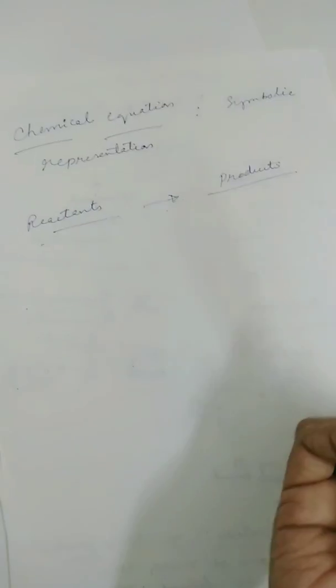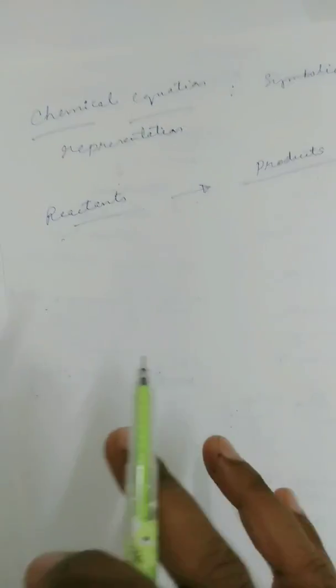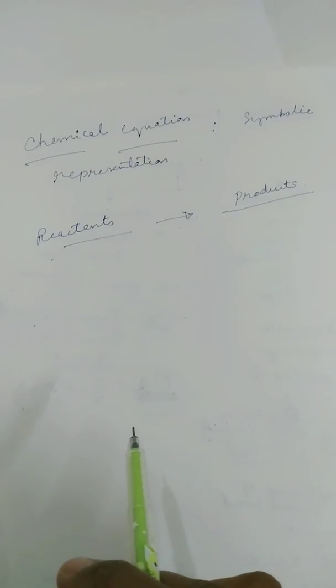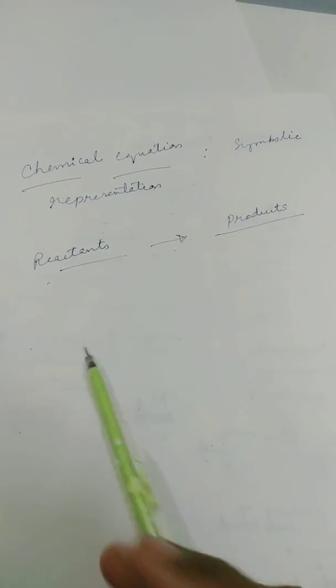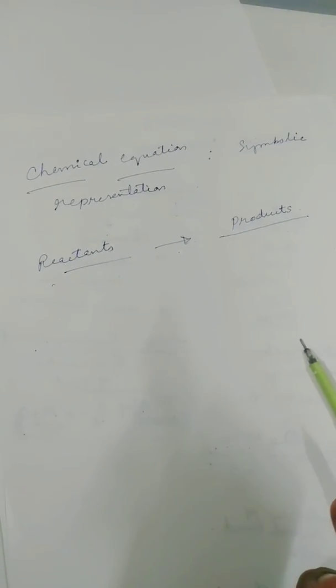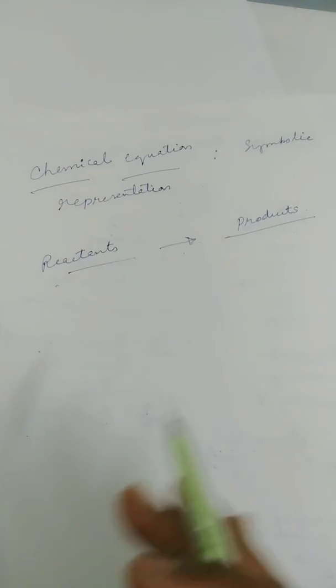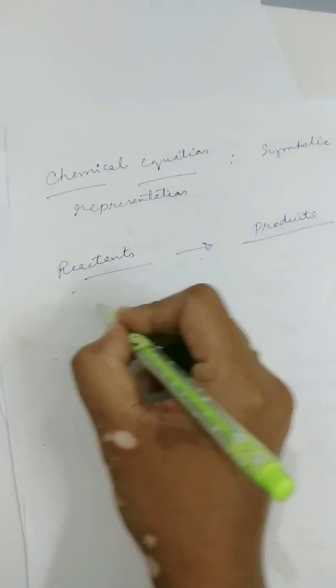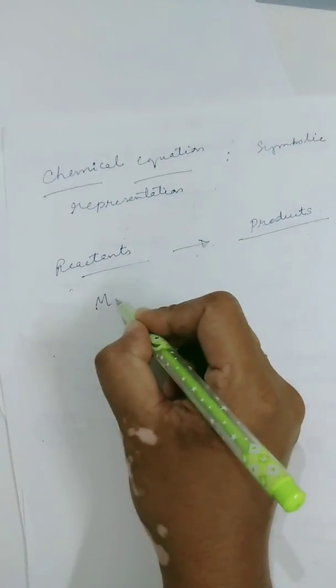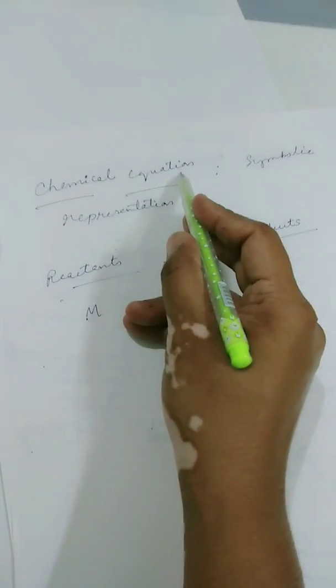Now, what are reactants? Reactants are those substances which take part in a chemical reaction. And what are products? These are formed in a chemical reaction. So products are nothing but the substances which are formed in a chemical reaction. There are actually two types of chemical equations.